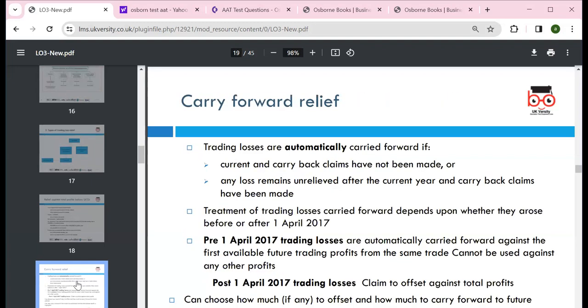Okay, carry forward relief. The trading losses are automatically carried forward if the carry back claim has not been made, so we can go forward and backwards. Yes. So trading losses can be claimed from those years. It's better to claim from the early years' profit. So we'll carry on the remaining, because within the 5 year period it is not really lost.